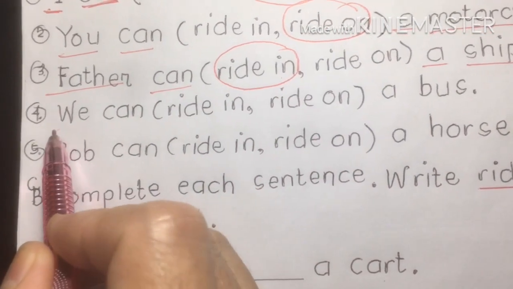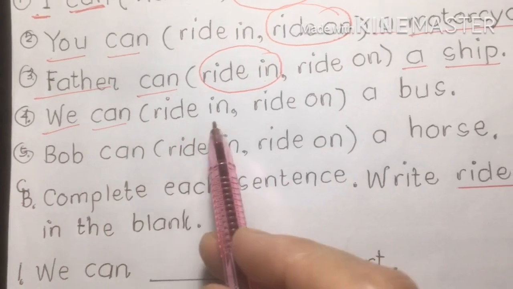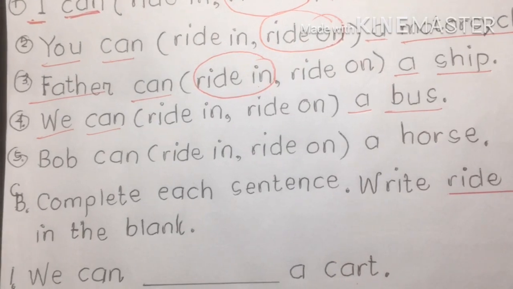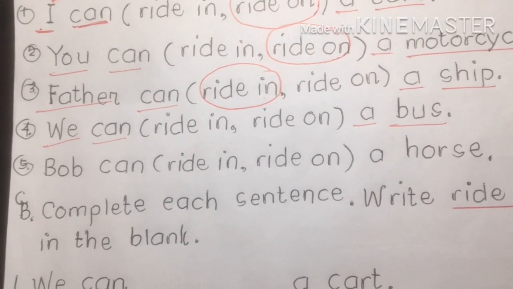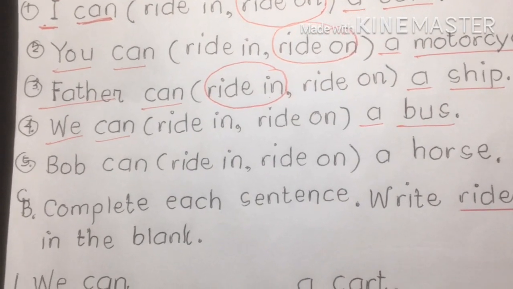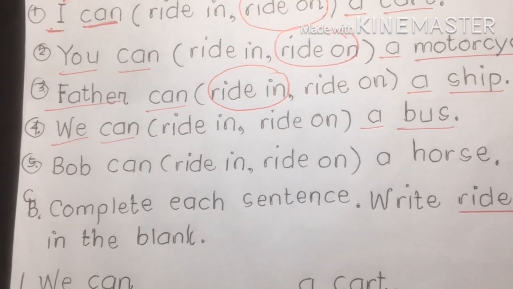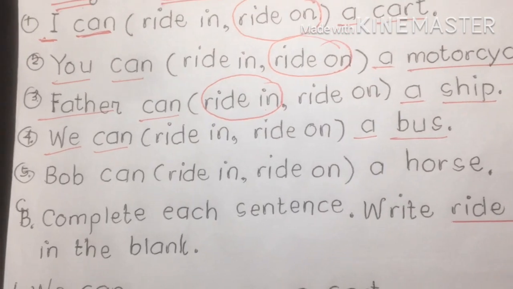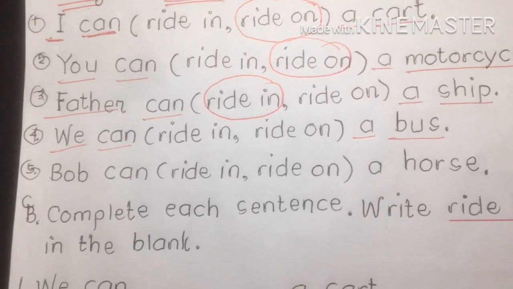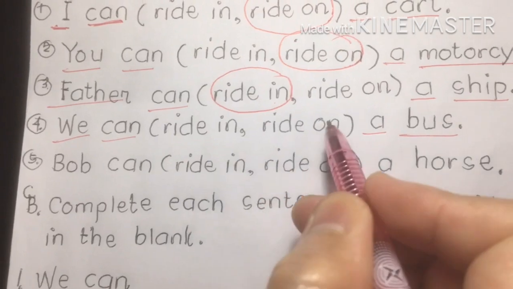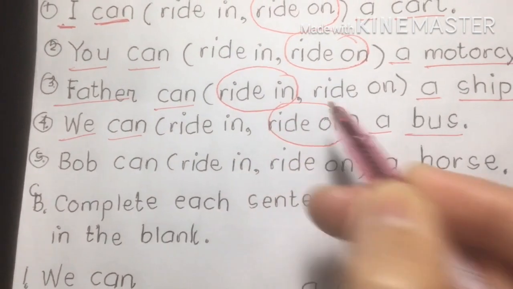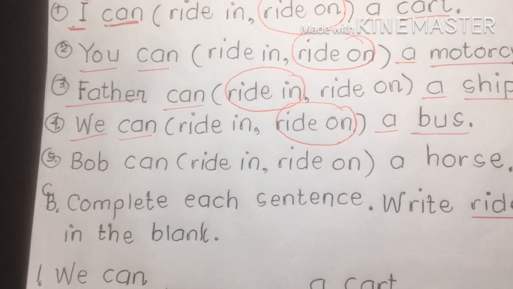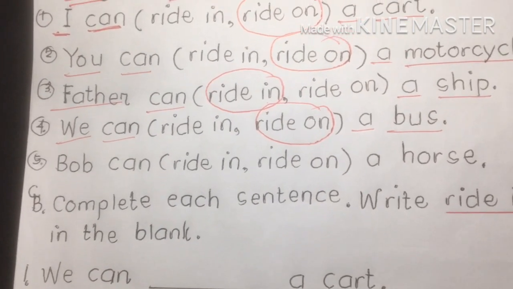4. We can ride in, ride on a bus. So remember, a bus is a kind of transportation, of course. It is what we call a larger vehicle, if I am right. Yeah, but this is an exemption, class. So does a bus belong to ride in or ride on? We're going to write or ring ride on a bus. That's for number 4, an exemption, class.